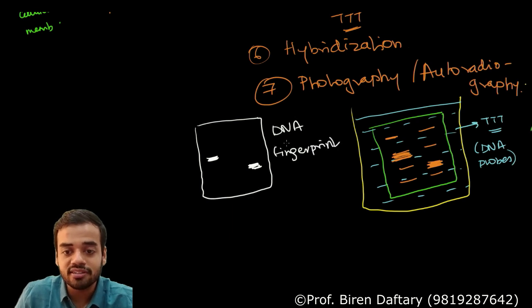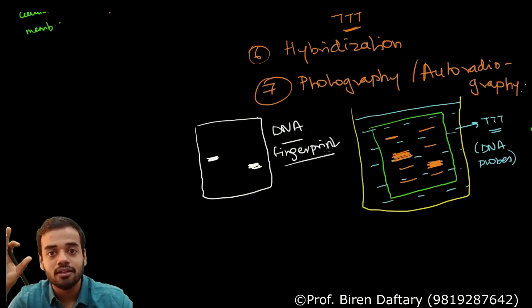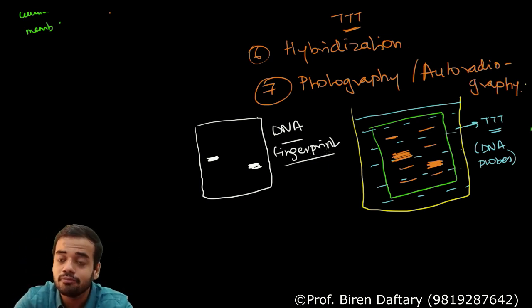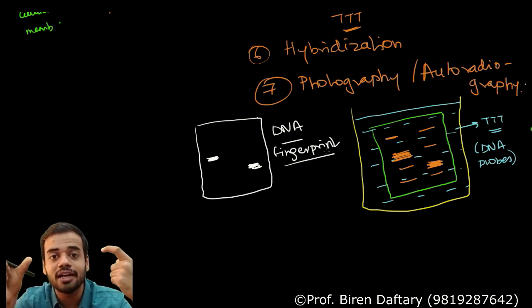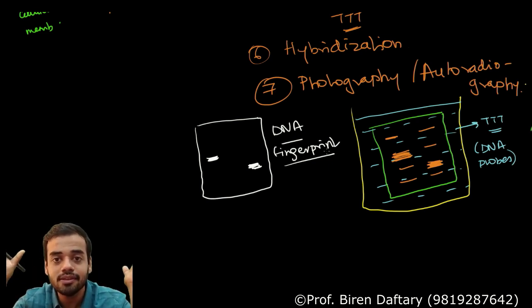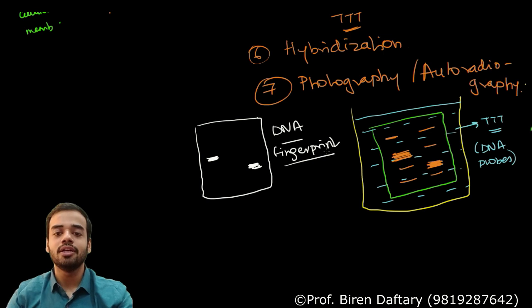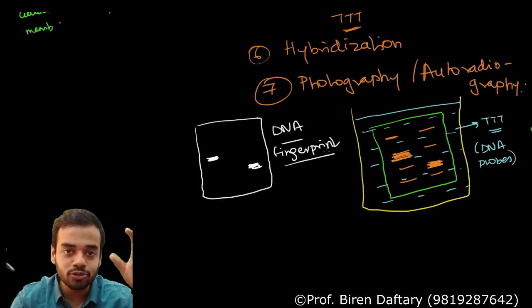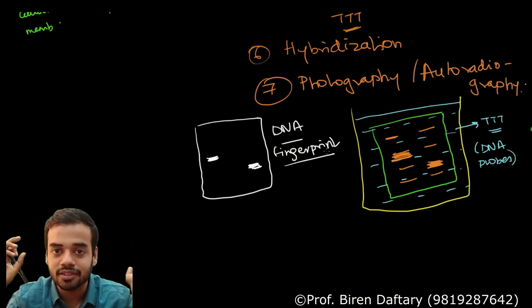Have you got these 7 steps? After doing these 7 steps, you will get an X-ray film where the bands will be highlighted, and those are the areas where your VNTRs are present. Now very simple, you do the same steps for 7 people, so you will get 7 X-ray films.